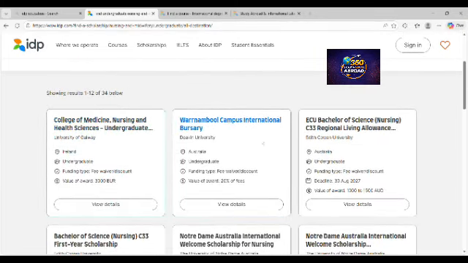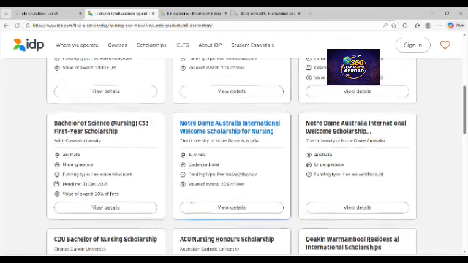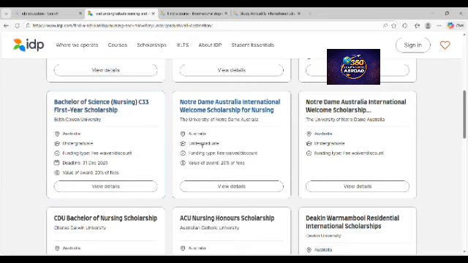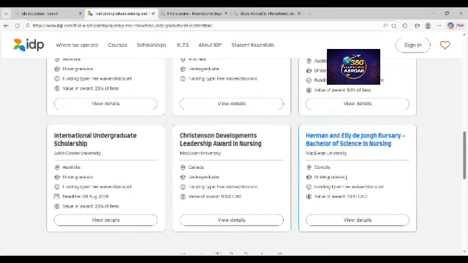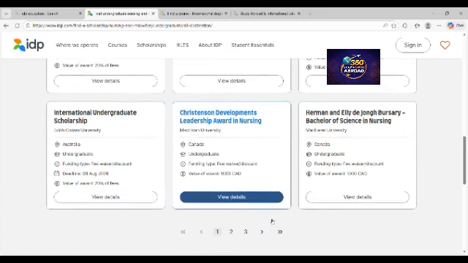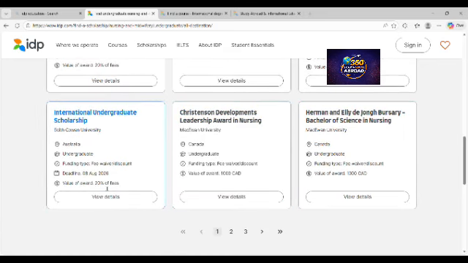These are some of the universities, because I didn't filter the country. So you can go back and filter the country. This is Australia, this is Australia, this is Australia, this is Australia, this is also Canada, right? These are some of the institutions that are awarding scholarships in nursing at the undergraduate level.